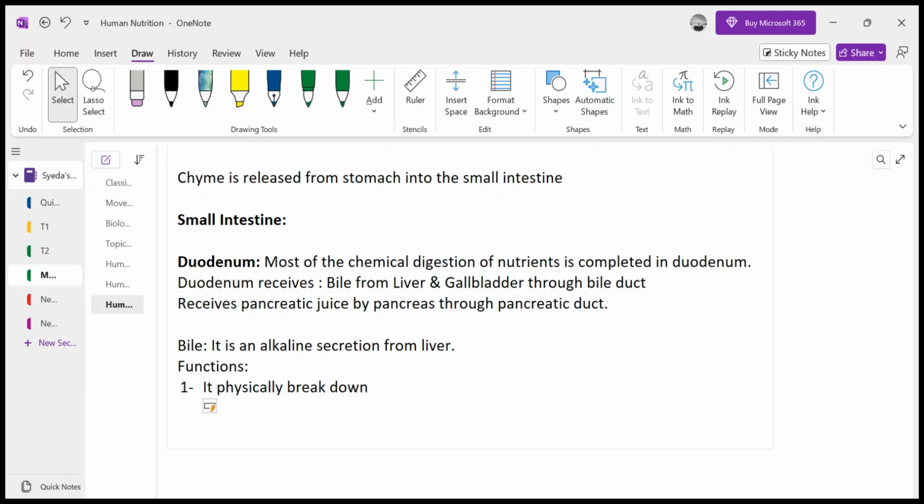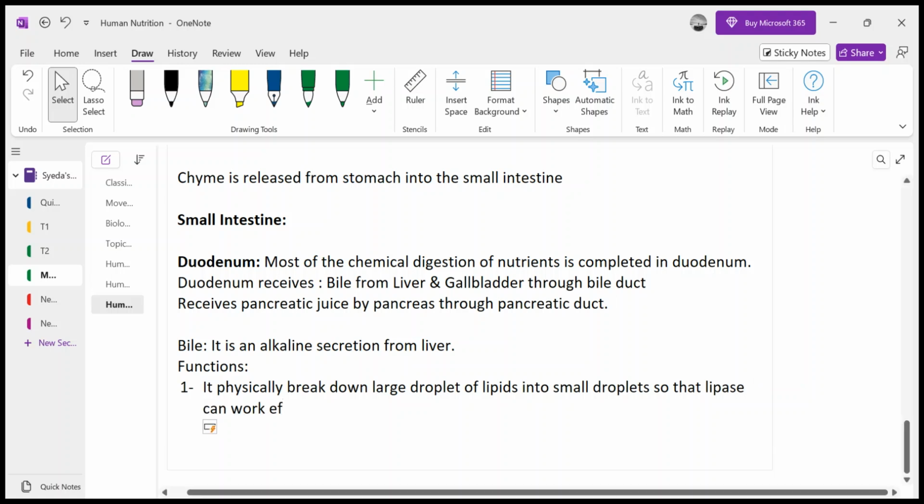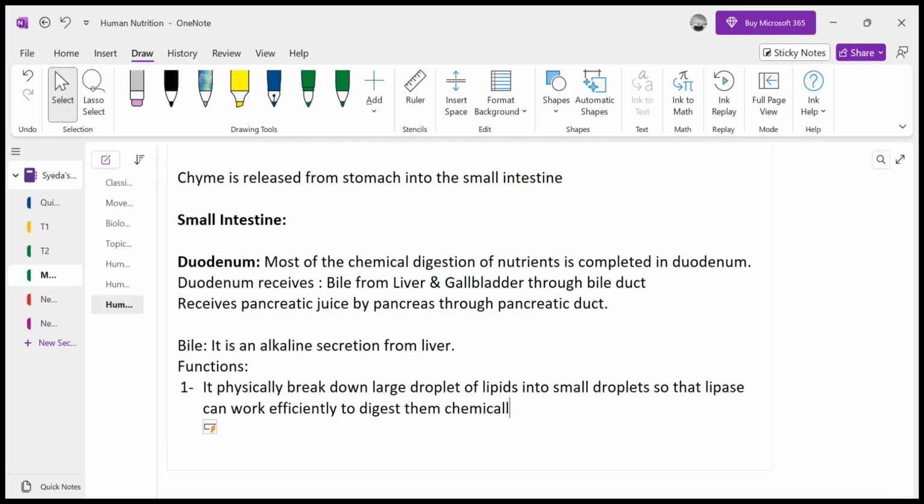It is alkaline in nature, and it breaks down large droplets of lipids into small droplets, so that lipase can work efficiently to digest them chemically, right?